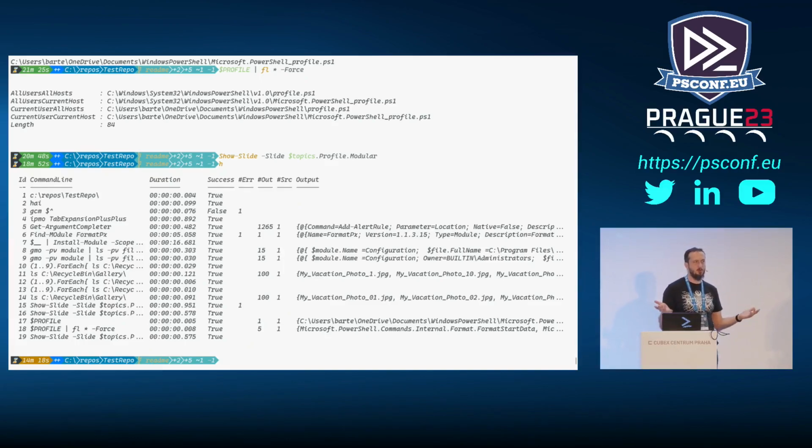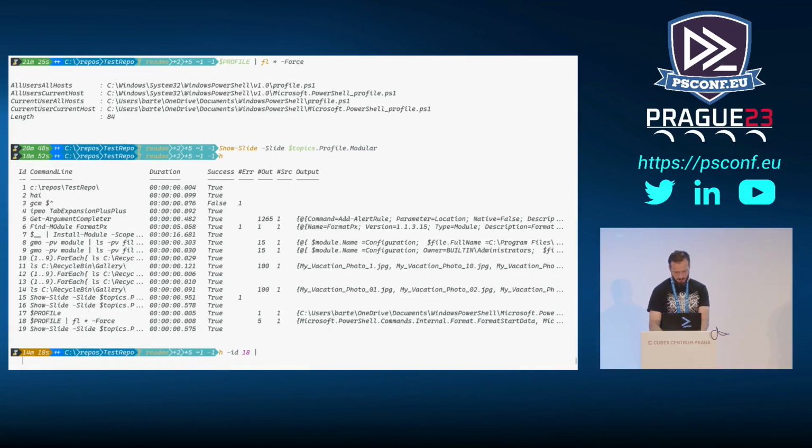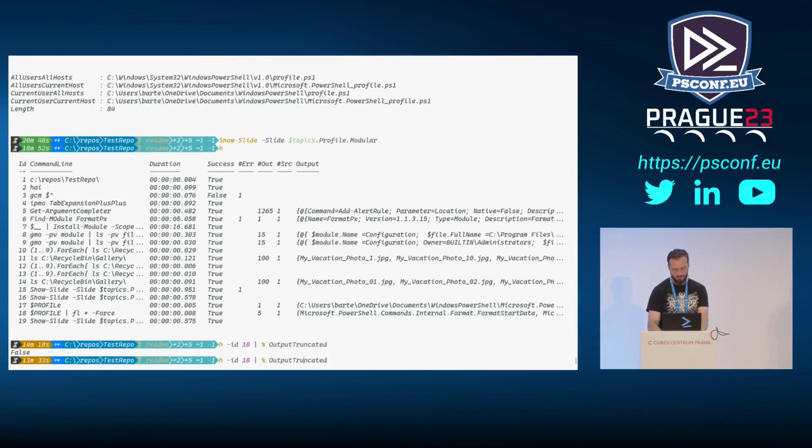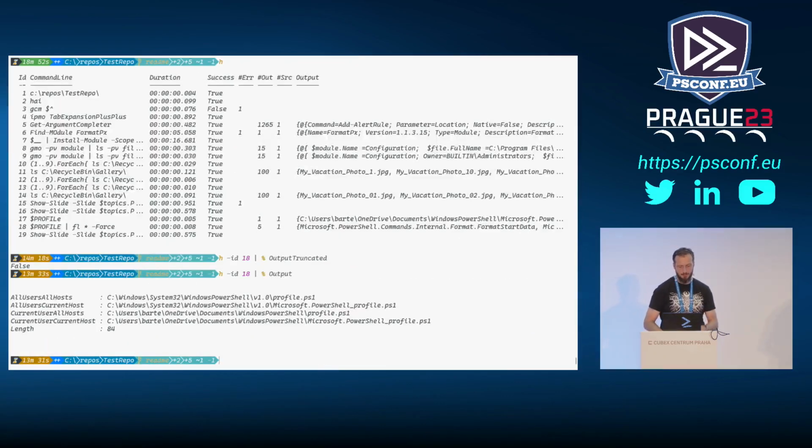But if you have a very simple command and you want to just browse your history and see the information about what happened there, you can see it here, plain and simple, right? You can just grab history -Id 18, and what's that? Let's see output. So yeah, this is from when I listed all the profiles, right?